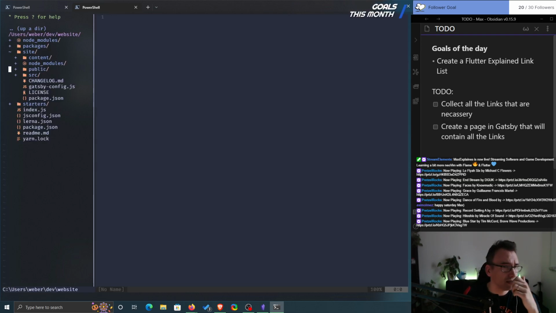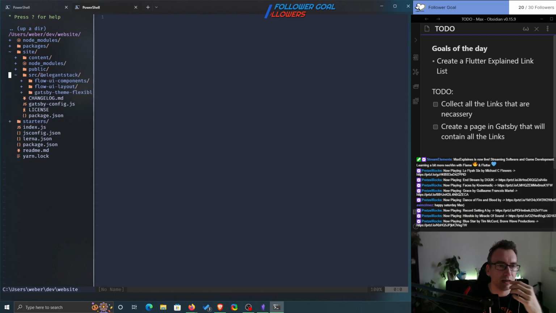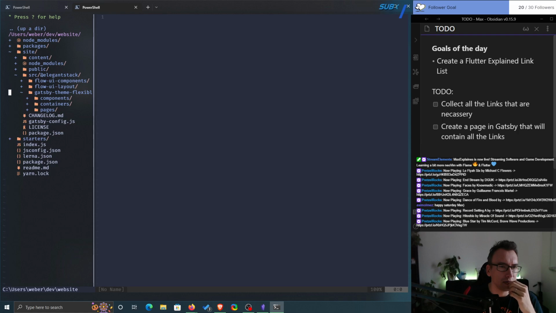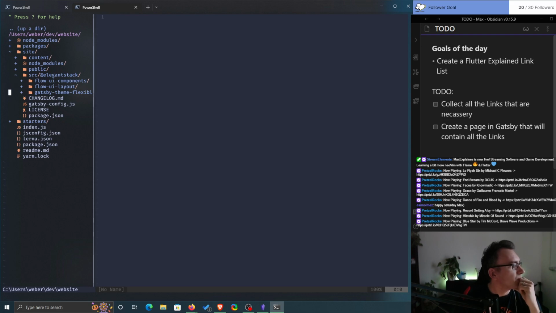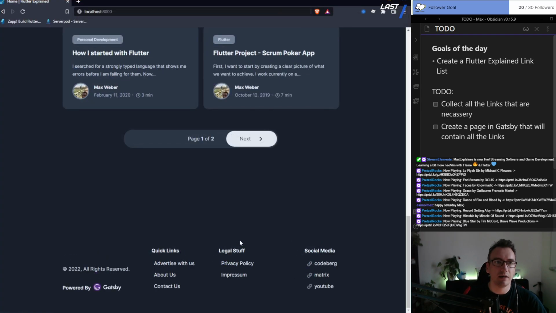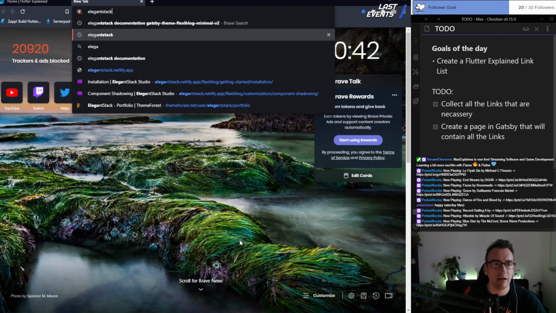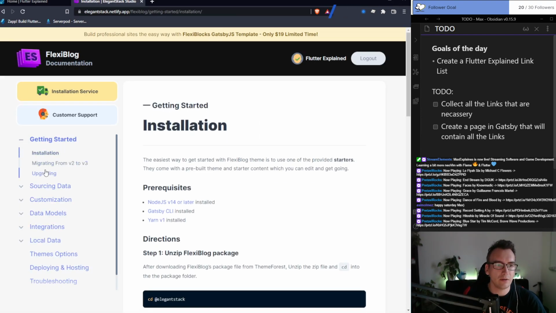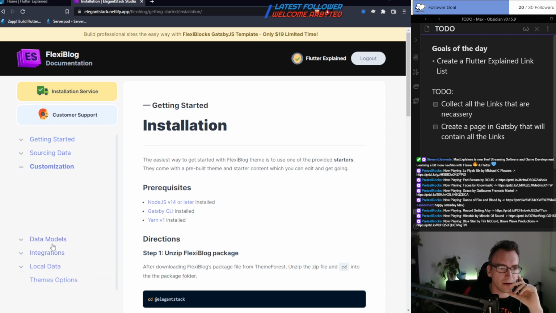We have this and public. So we could create a static file inside of here. I think we can do that here, for example, and then create an own file and import that. Or what we could do is using Contentful and just create the link list. The only downside of that would be that we don't have real development possibilities there. So probably we want to create our own page. So for that, let's see, I use the Elegance stack here, and for that I have a great documentation. Let's see if we can somehow create an own page.